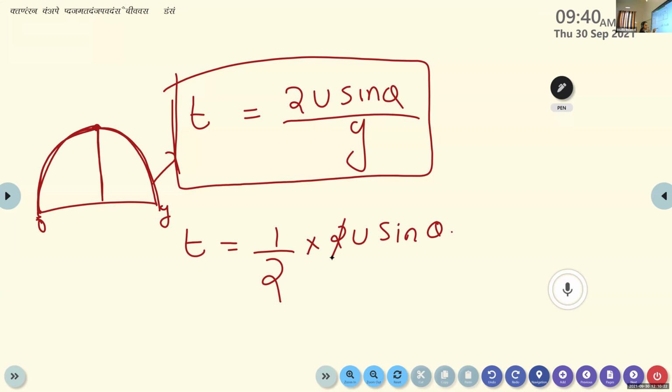So we can cancel these two. So the equation becomes t half. That is, in order to cover the half distance, not the entire trajectory, t half is equal to u sine theta by g.